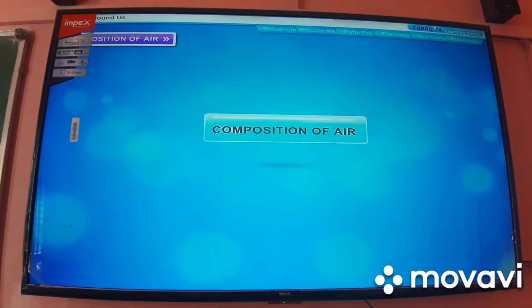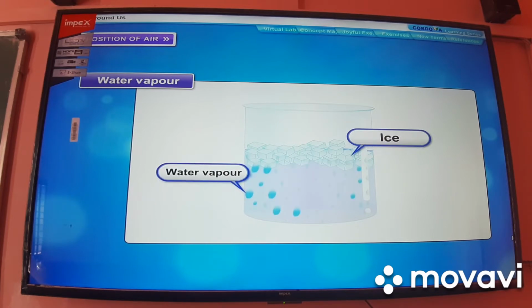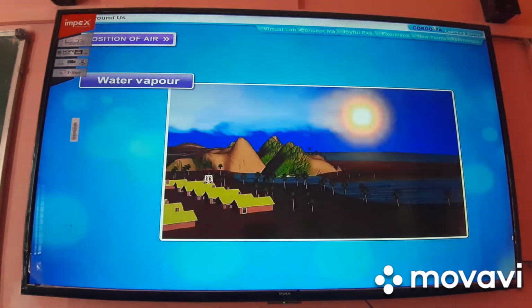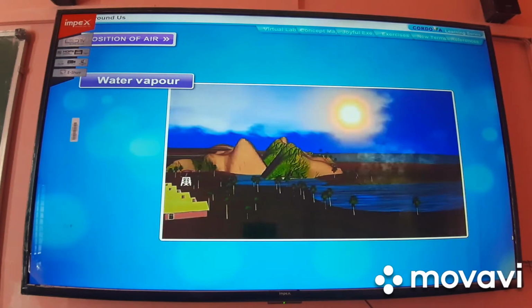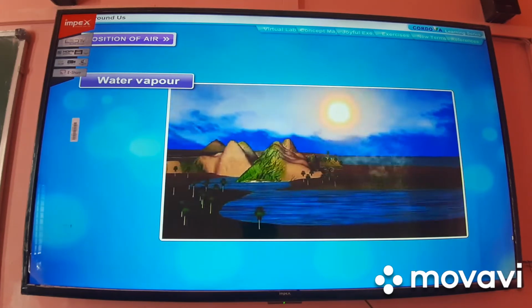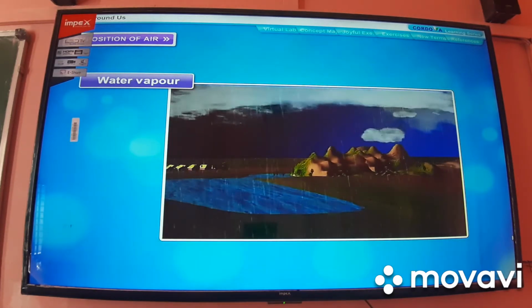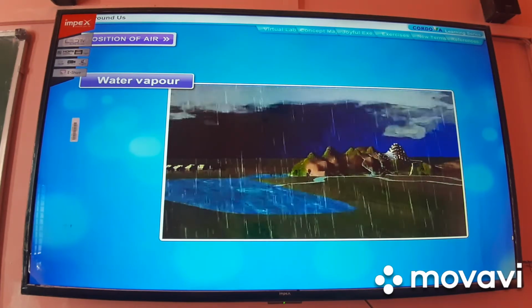Composition of air: water vapor. Air contains water vapor. When it comes in contact with a cool surface, the water vapor of the air condenses. It is the water vapor in the air that rises high in the sky along with hot air, gets cooled, condenses to form clouds, and brings rain on the earth.